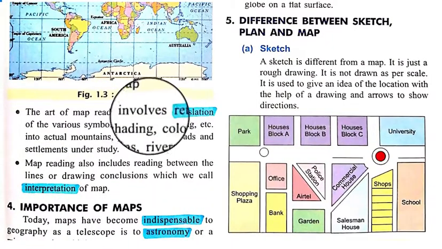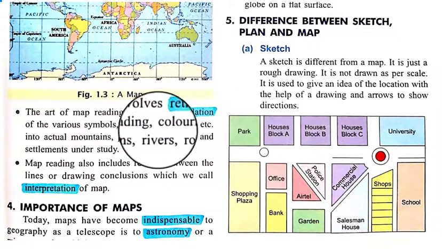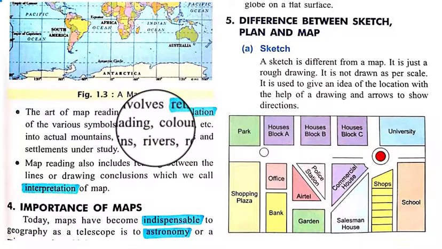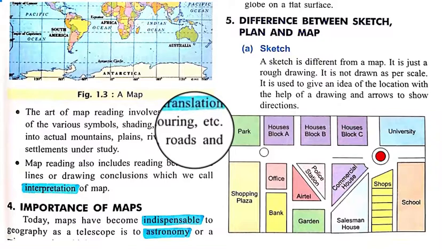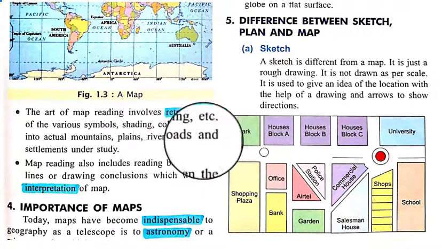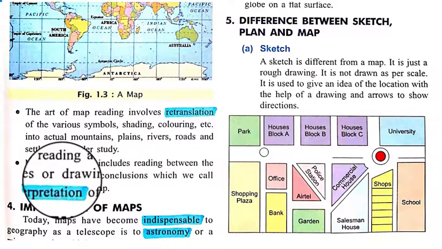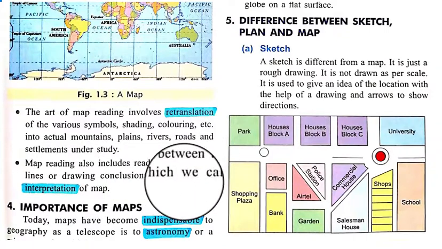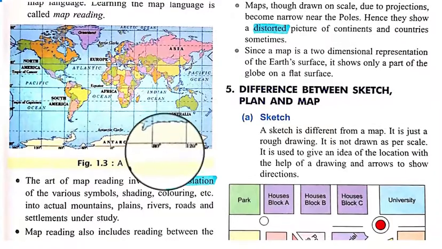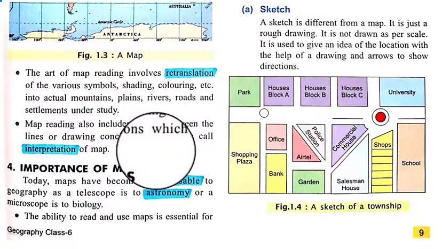The art of map reading involves interpretation of the various symbols, shading, coloring, etc. For distributing any kind of things, we use various kinds of symbols, shadings, or colors for the proper distribution, and for showing actual mountains, plains, rivers, roads, and settlements under study. Map reading also includes reading between the lines or drawing conclusions, which is the interpretation of a map. From a map we can interpret and write some information regarding what it shows. This is called interpretation.